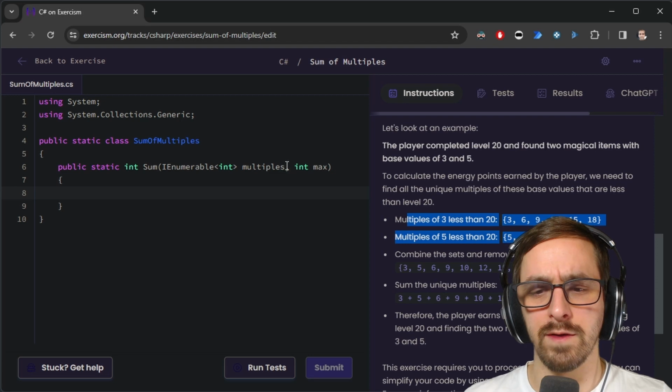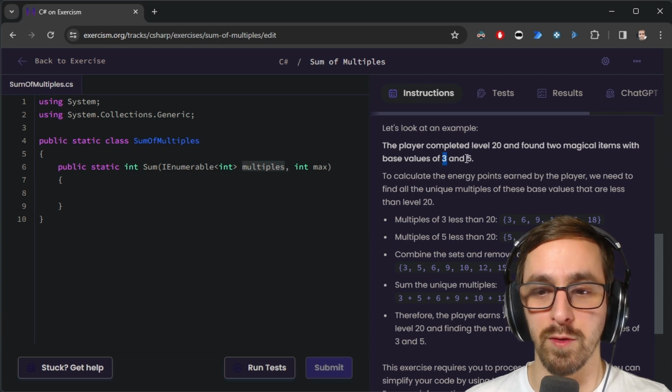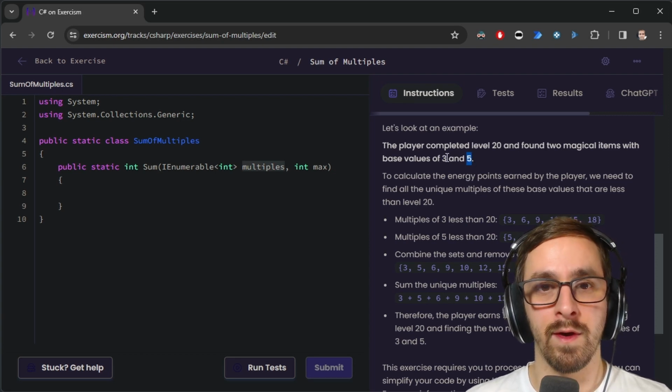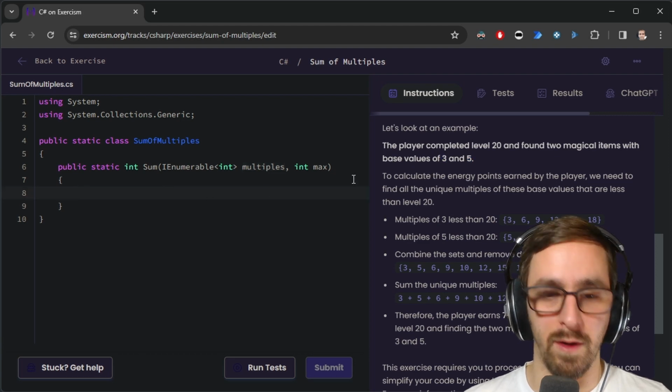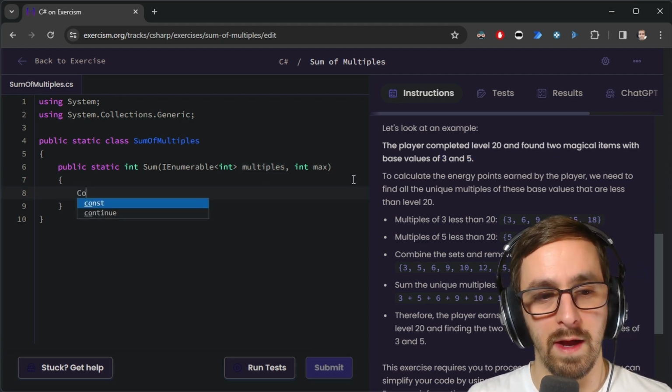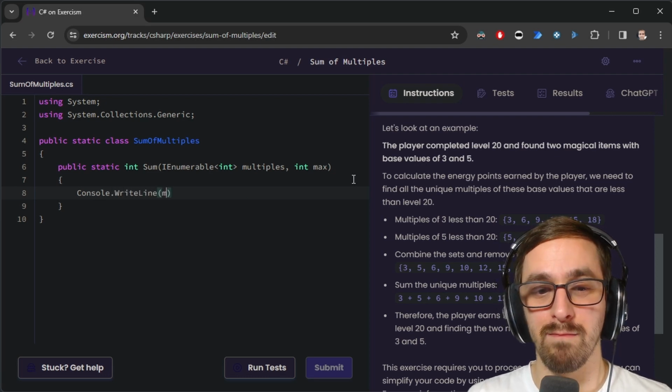I'm trying to think what else it could be, because it's also possible that what it's passing in right here is actually two, like, just the numbers 3 and 5 as an example. And then I'm supposed to go get those and break them out. I don't know. Let's do a Console.WriteLine and just print the multiples.